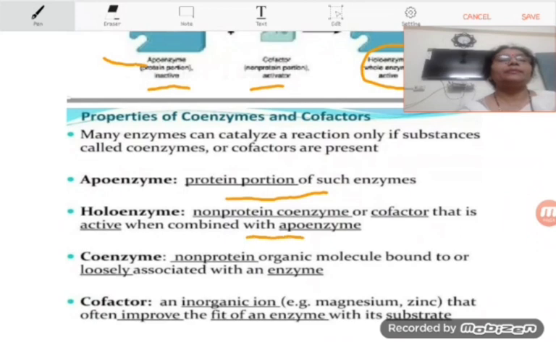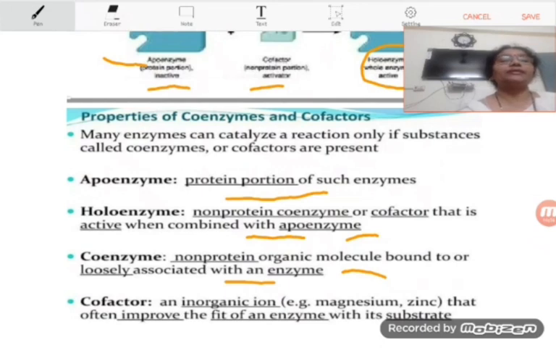Holoenzyme, it is formed when the non-protein coenzyme or cofactor gets combined with apoenzyme, that is the proteinaceous part of the enzyme. The coenzyme, that is the non-proteinaceous part, and it is organic in nature as we have discussed earlier.